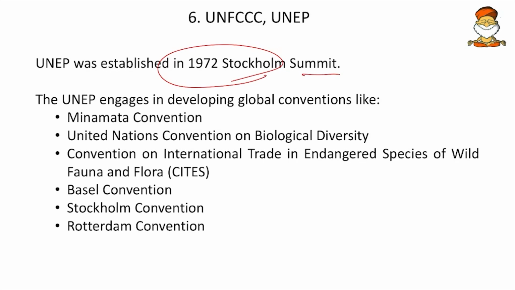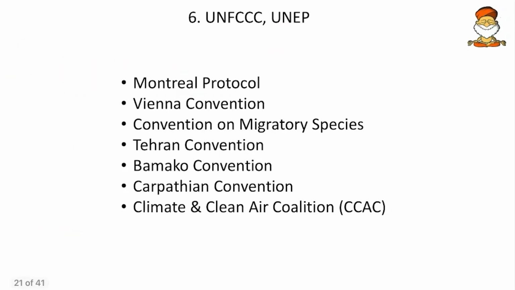UNEP also engages in the development of many other conventions like the Minamata Convention for methyl mercury, the UN Convention on Biological Diversity, that is CBD, the SIDS program, the Washington Convention, the Basel Convention against dumping of hazardous wastes, the Stockholm Convention against persistent organic chemicals, and the Rotterdam Convention for the trade of hazardous chemicals.